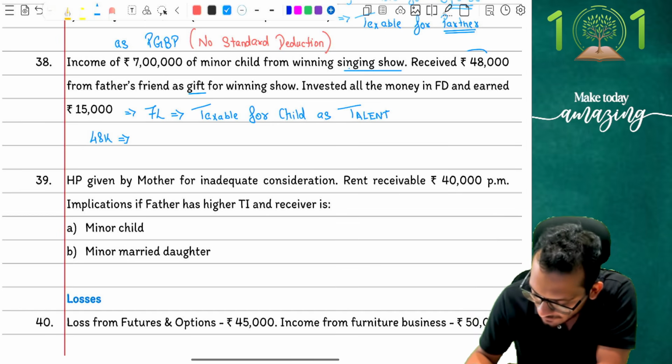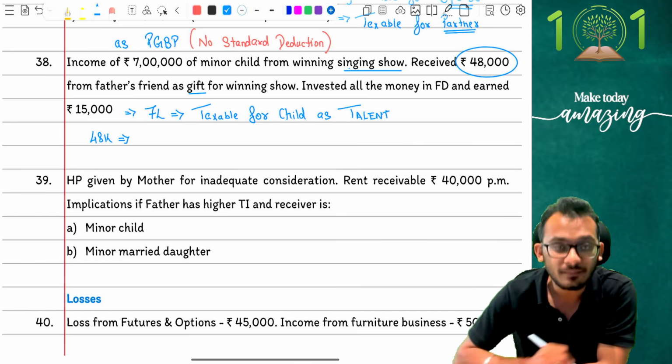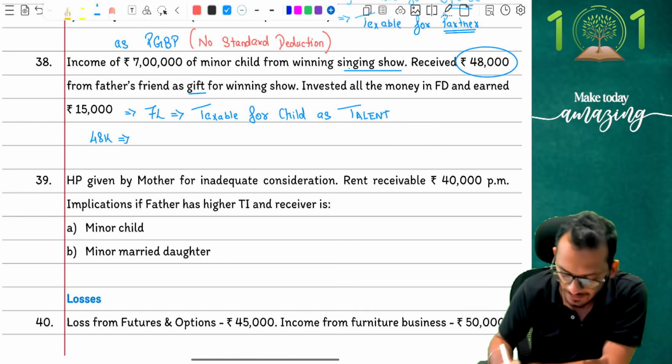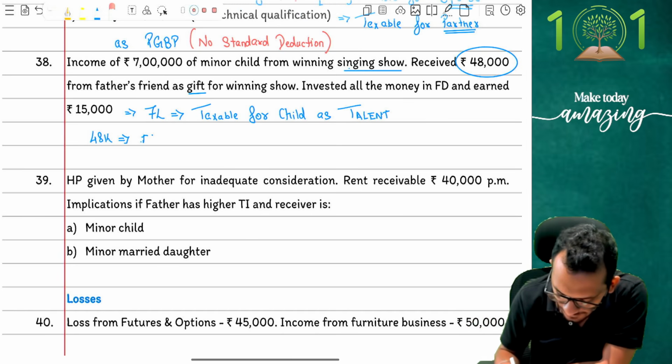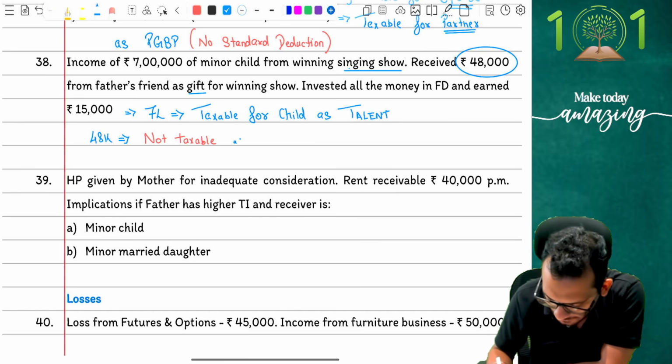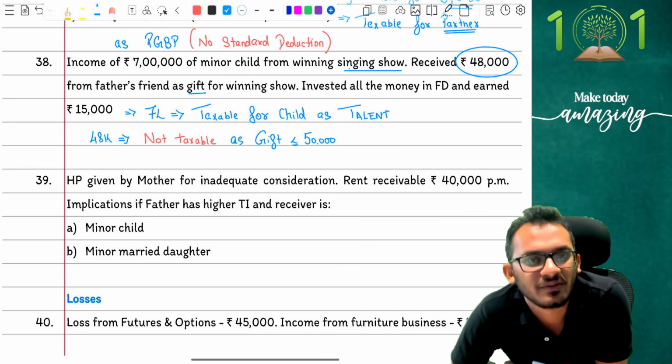Notice, I have only received 48,000 worth of gift. With a gift of rupees 48,000, the gift rules themselves have not applied, which means this is not taxable for anyone, as the gift is less than 50,000 rupees.